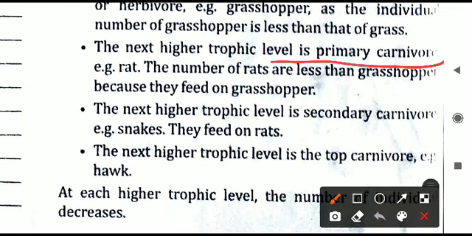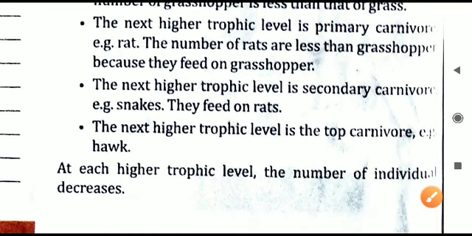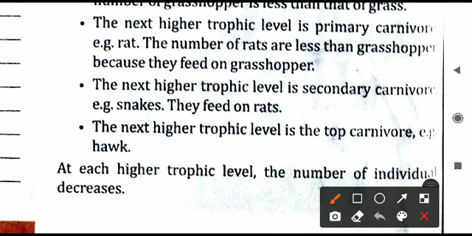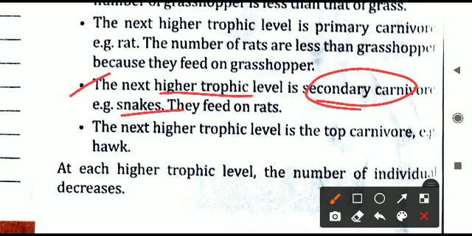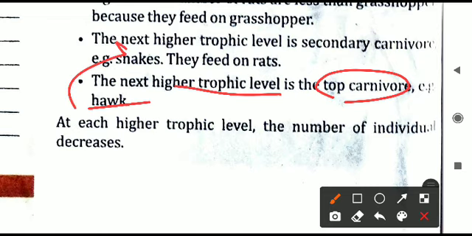The next trophic level is that of the primary carnivores, like the rats that are eating these grasshoppers. Now rats cannot be more than the grasshoppers. Obviously the number of rats is less than grasshoppers because they feed on the grasshoppers. If rats are more, they will not get enough grasshoppers to eat, and then the rats will also die. So rats are generally fewer compared to grasshoppers in an ecosystem. Next trophic level is the secondary carnivore, like the snake, again fewer than the rats. Followed by the top trophic level, like the hawk or eagle, which eat the snakes, so they will again be fewer than the earlier one.